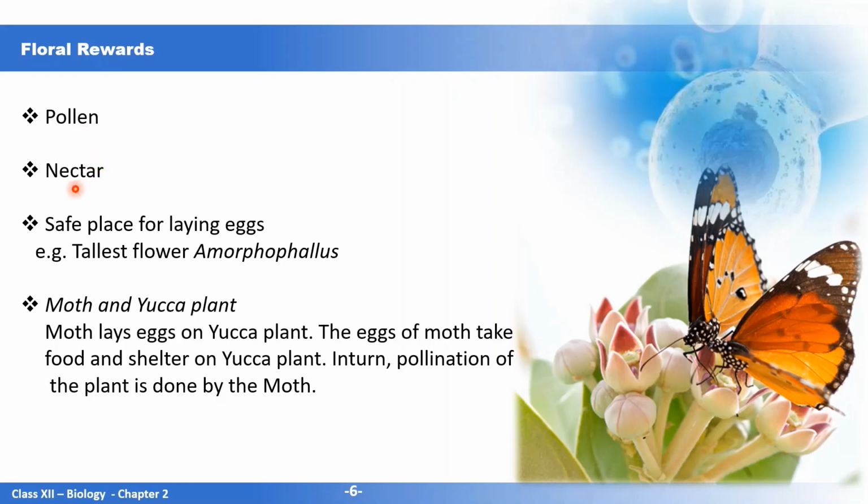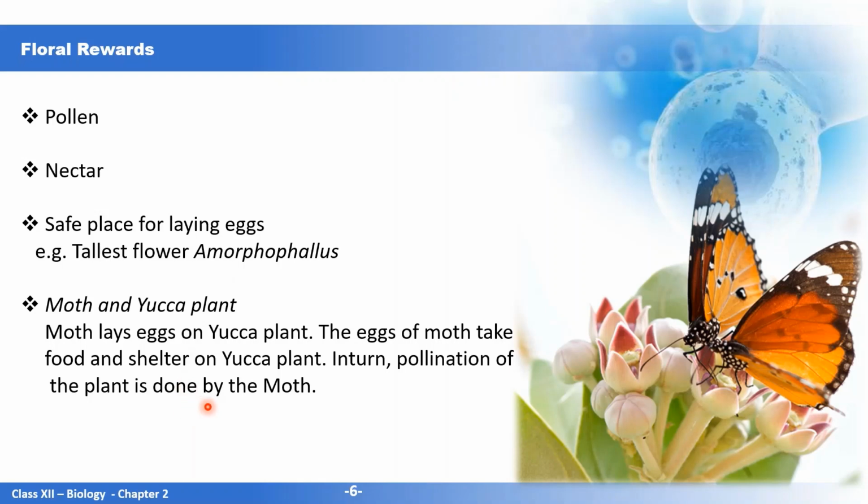Now, some flowers are also a safe place for laying eggs. For example, the tallest flower, Amorphophallus. This is the tallest flower, around 6 feet high, and it provides a safe place for laying eggs for the beetles and flies. Next, one more example which I'll take is the moth and yucca plant.